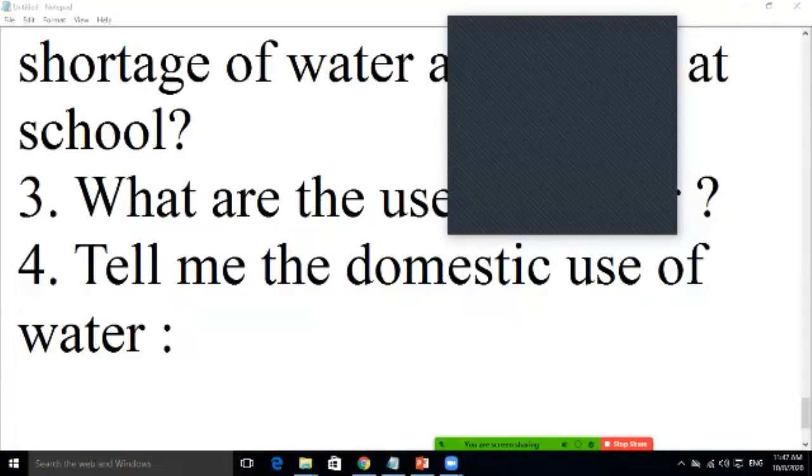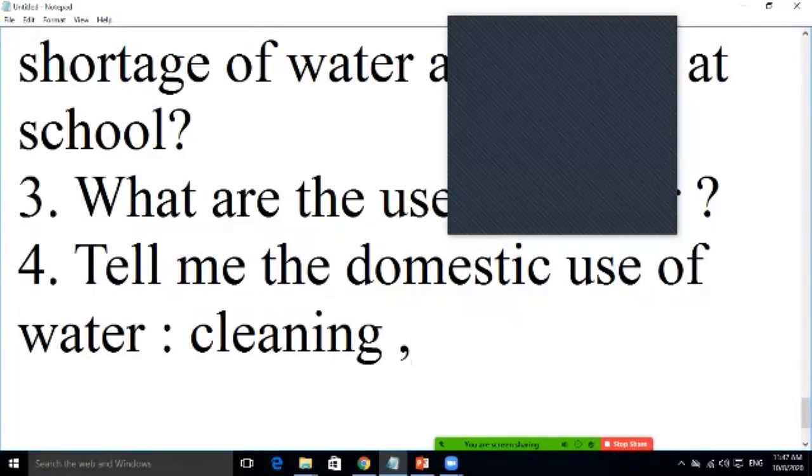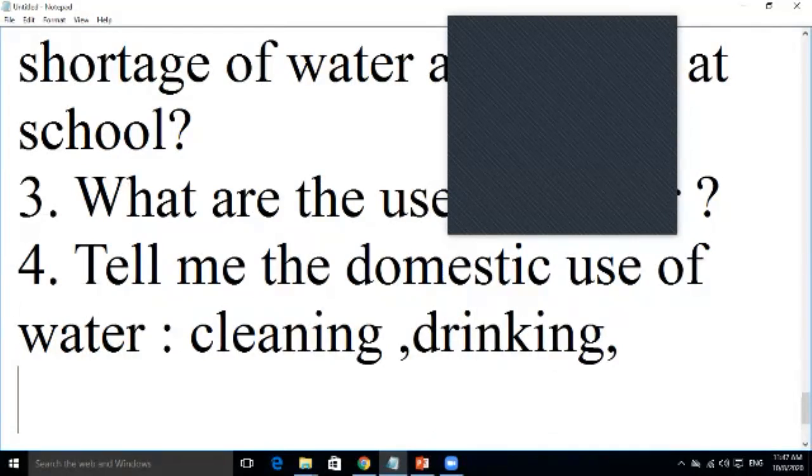What is the domestic use of water? Sir, am I audible? Yeah, audible. Please tell me. Sir, there are many domestic uses, but basically for cleaning purposes, like cleaning utensils, cleaning floors, for bathing, for drinking, and for giving water to plants or watering plants are the basic uses of water at home. So, uses of water.